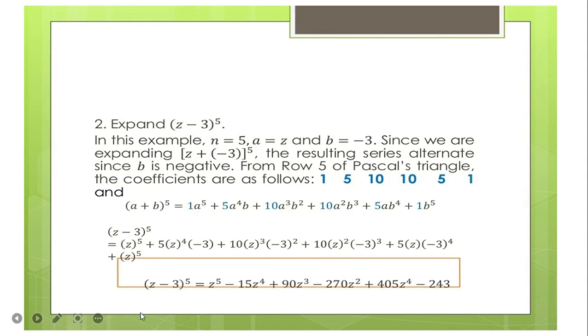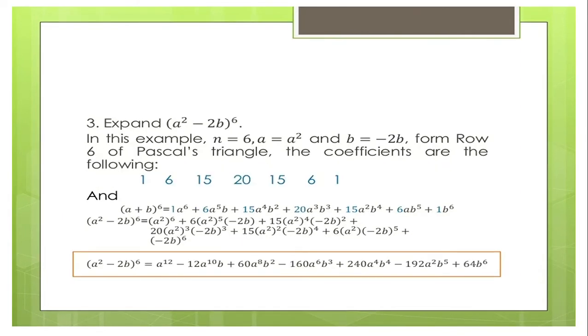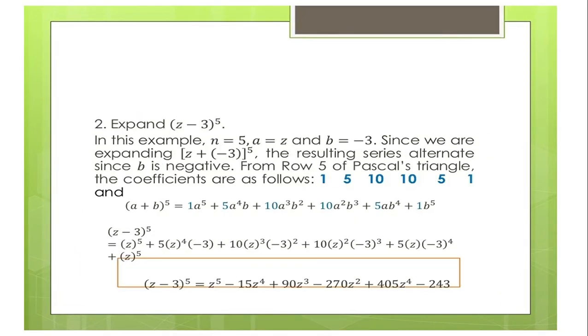So your answer for z minus 3 to the power of 5 is equal to z to the power of 5 minus 15z to the power of 4 plus 90z cubed minus 270z squared plus 405z minus 243. Any questions? Okay, understood, ma'am.